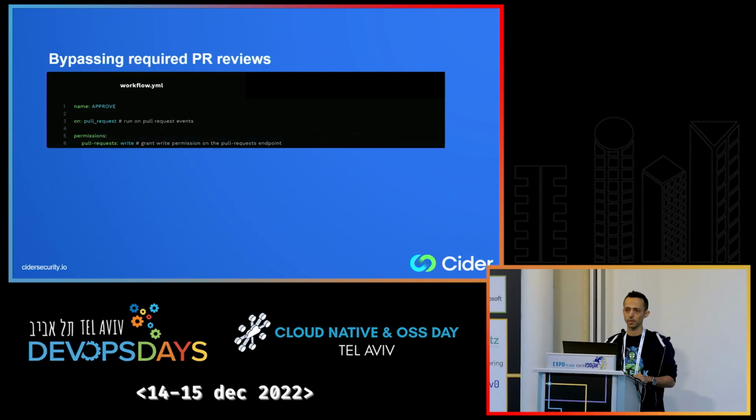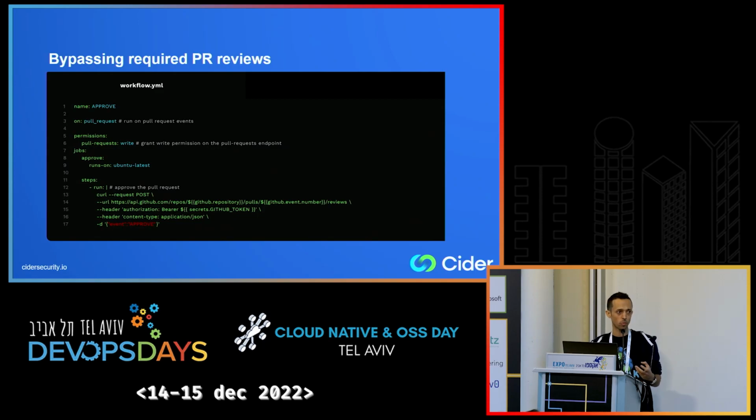Next, you can see in line number 6, and that's something else you should know about GitHub Actions, that when you run a workflow, you need to decide if it will run with read or write permissions against the repository. And now it runs with write permissions. That's what the attacker decides to do. Now, it doesn't sound like a big deal, right? Because the attacker already has write permissions against the repo. But another thing you should know about GitHub Actions is that when a workflow is triggered, it's not running with the identity of the user that triggered the pipeline. It's running with the GitHub Actions bot user, and that bot user counts as another developer. So basically, the attacker has two users and not just the one that he compromised.